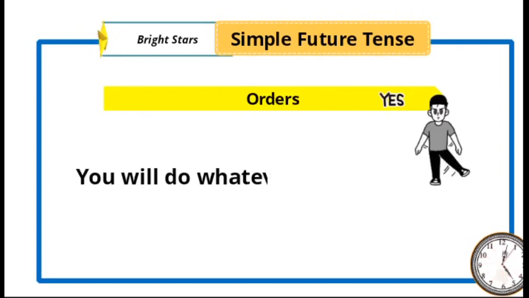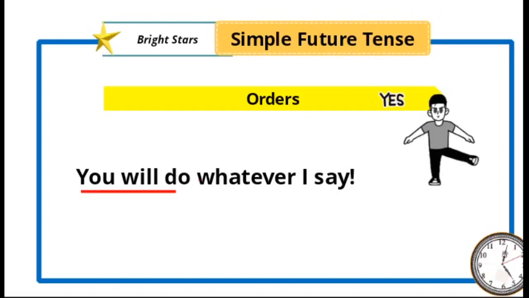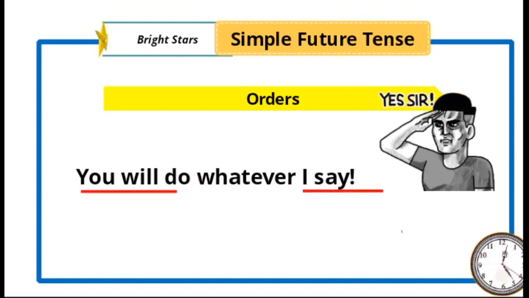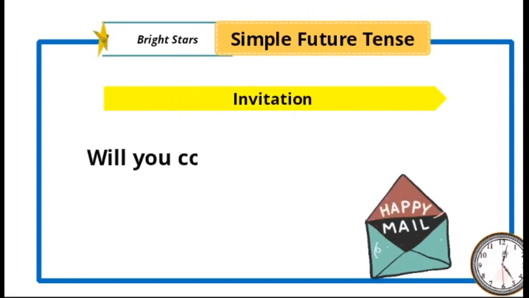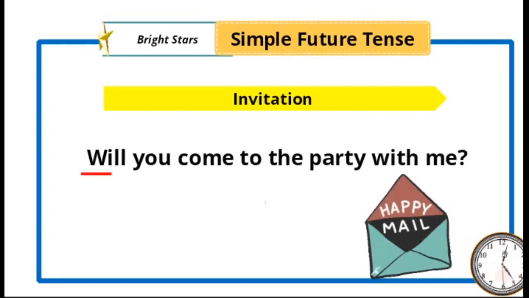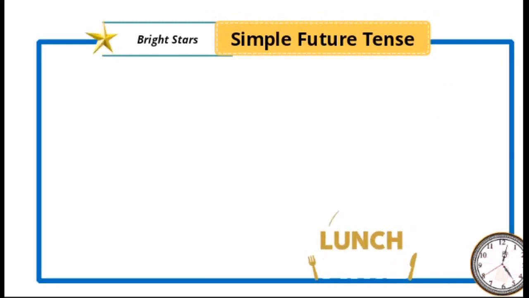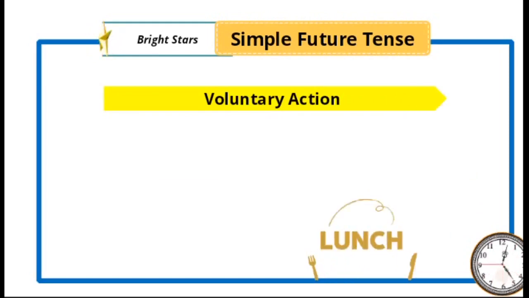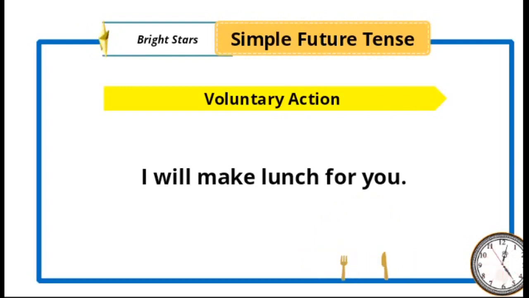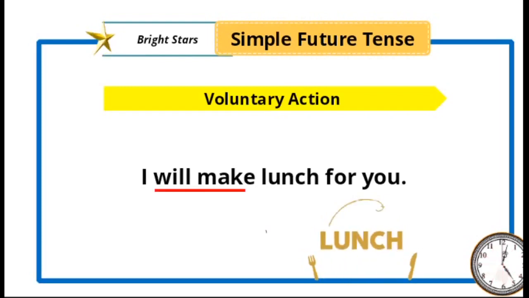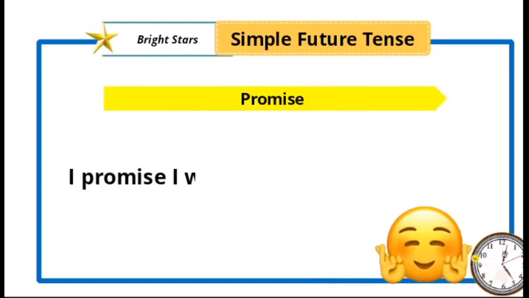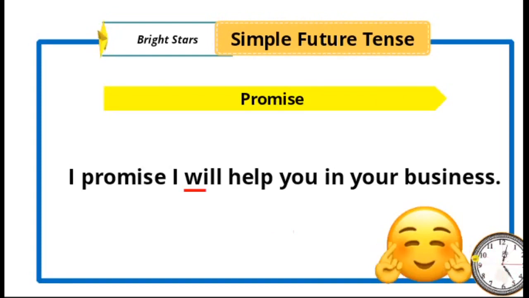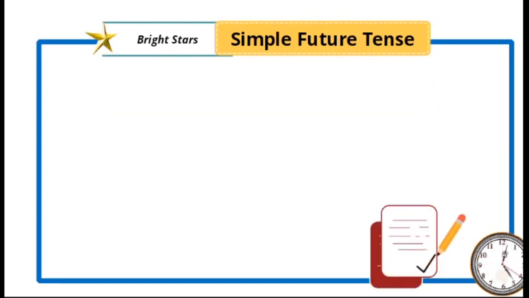For orders: "You will do whatever I say." So "you will do" is simple future tense. Next one is for invitation: "Will you come to the party with me?" "Will you come," simple future tense. For voluntary action we use: "I will make lunch for you." "Will make" is simple future. For promises we use: "I promise I will help you in your business." "I will help," simple future.